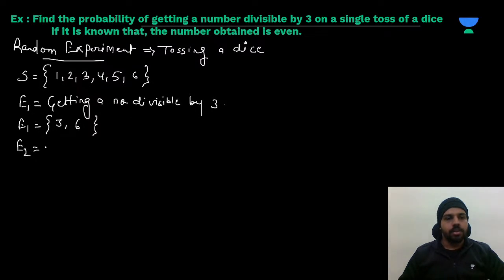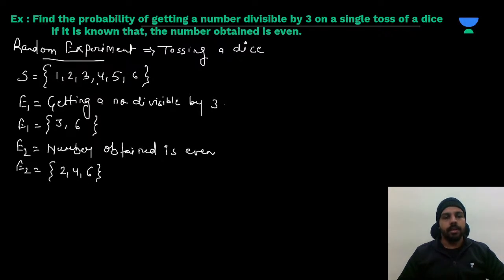This is already done, so we take it as event 2: number obtained is even. When we write this in set form, it will be 2, 4 and 6 only. There are three numbers which are even.